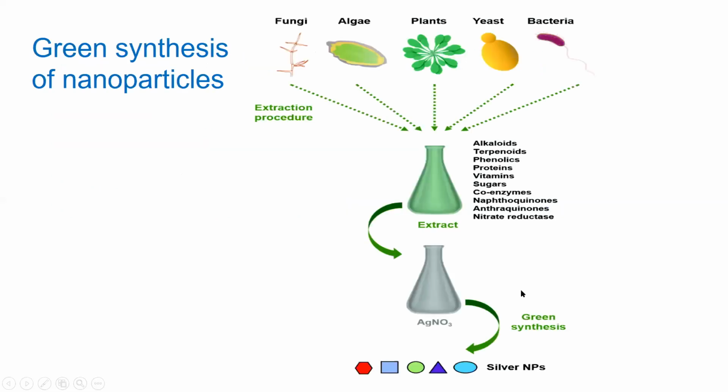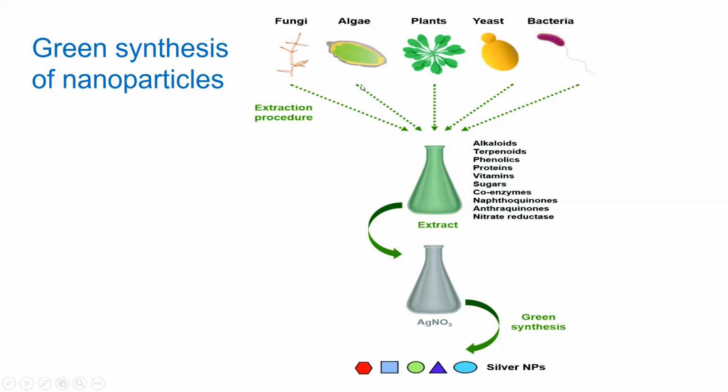Okay, now I'm going to discuss how we can produce these green nanomaterials. We have already discussed the synthesis methods of conventional nanomaterials, right? For example, there are many methods, laser-based methods or heat-based methods. You can produce chemical nanomaterials by several other methods, and you have already learned about those. But in this slide, we are going to discuss the green route. How can we produce nanomaterials through green methods?